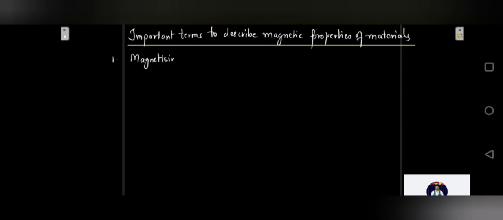Listen to this carefully. Okay, magnetizing field. So what is magnetizing field? When a magnetic material is placed in a magnetic field, let's say soft iron, what happens to that soft iron? It will start acquiring magnetic properties. Magnetism is going to be induced in that soft iron. So this magnetic field that exists in vacuum and induces magnetism is called the magnetizing field.